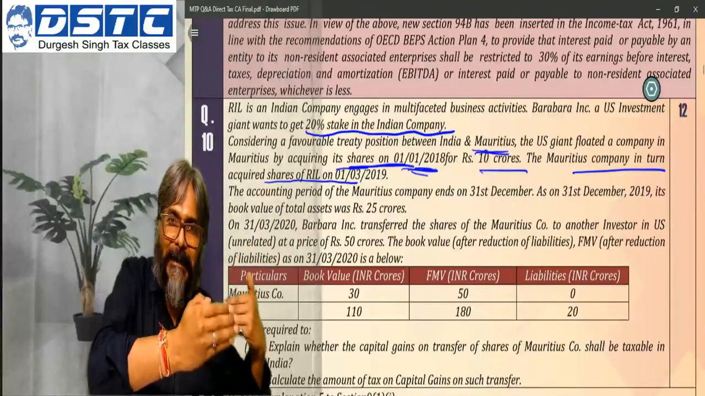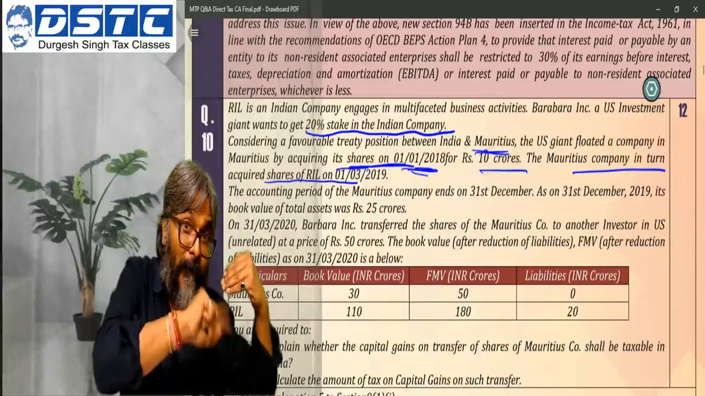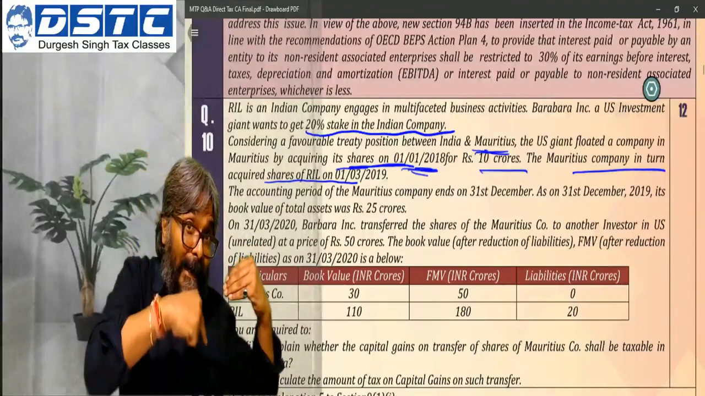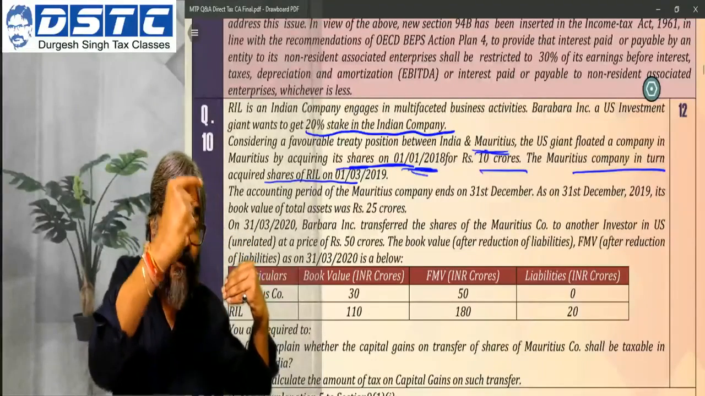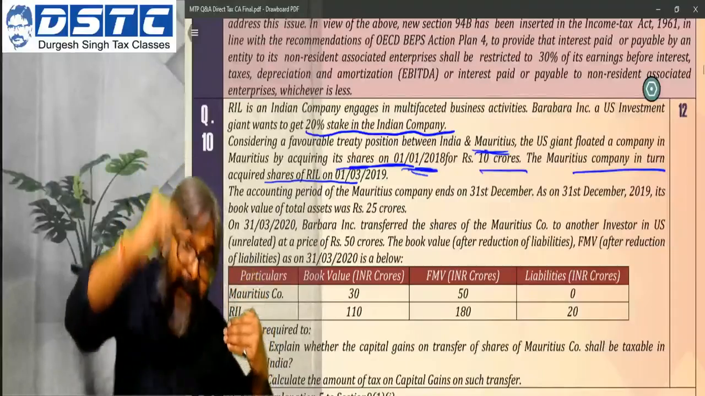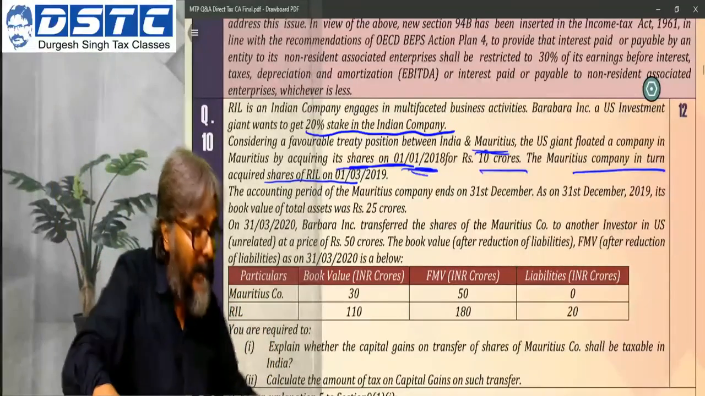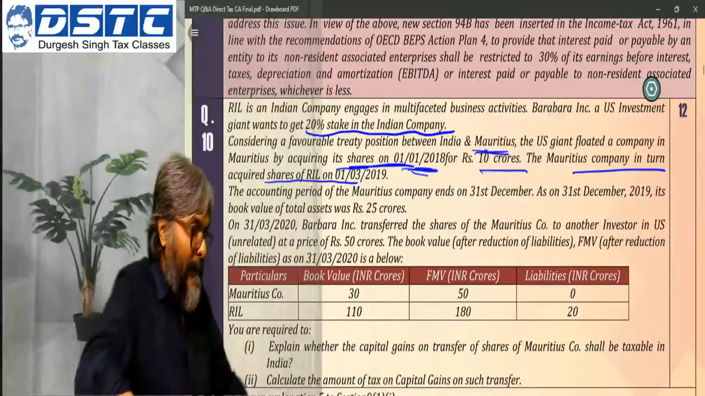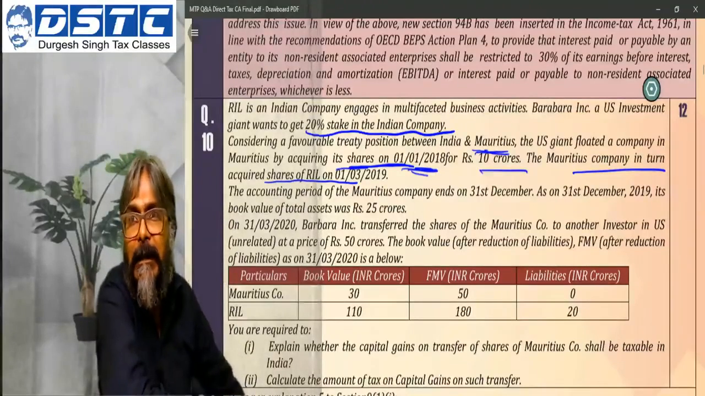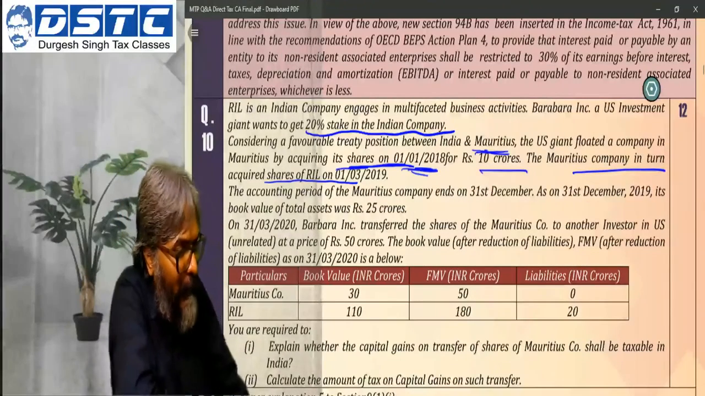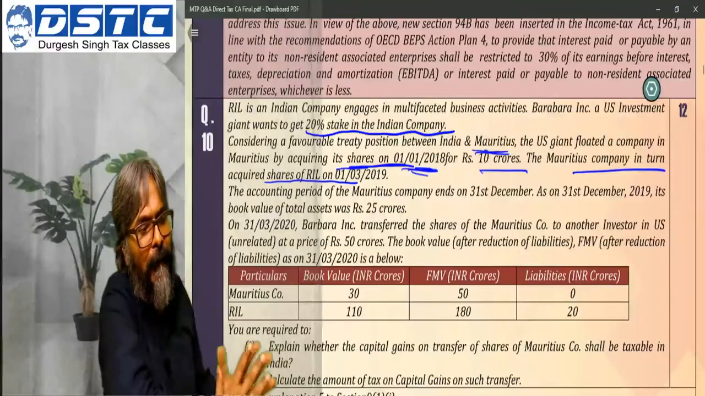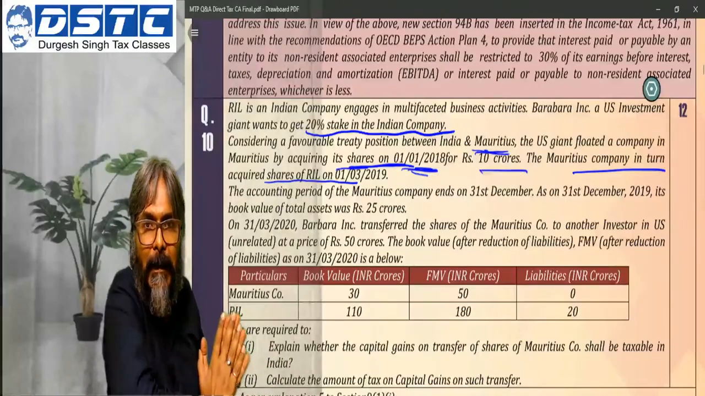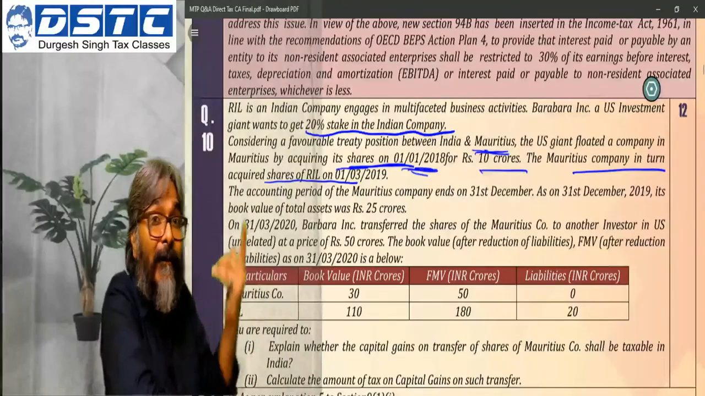So please understand the combination. The US company acquired the shares in Mauritius on 1st Jan 2018, and thereafter the Mauritius company acquired the shares of RIL on 1st of March 2019. Now please take the things further. The accounting period of the Mauritius company ends on 31st of December. This is why they are giving you this information.